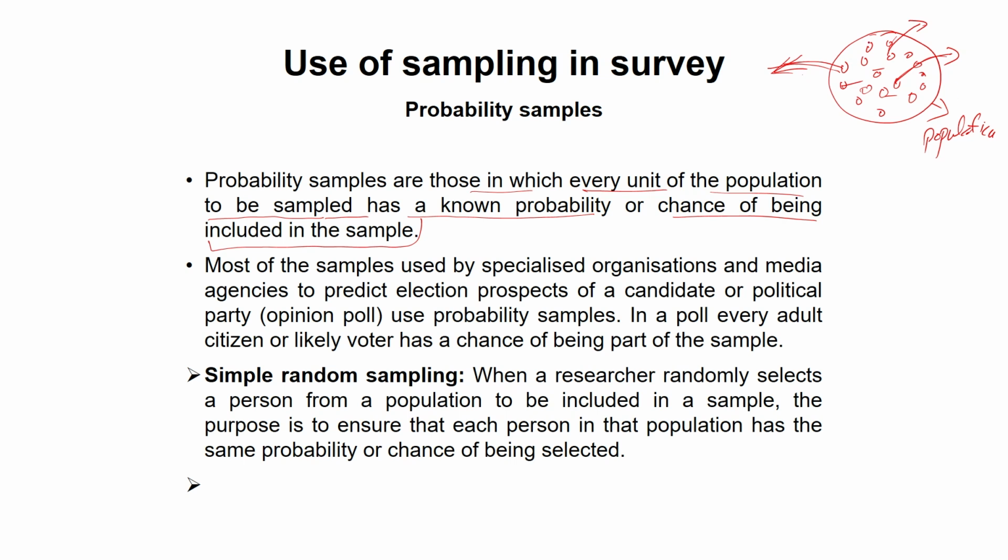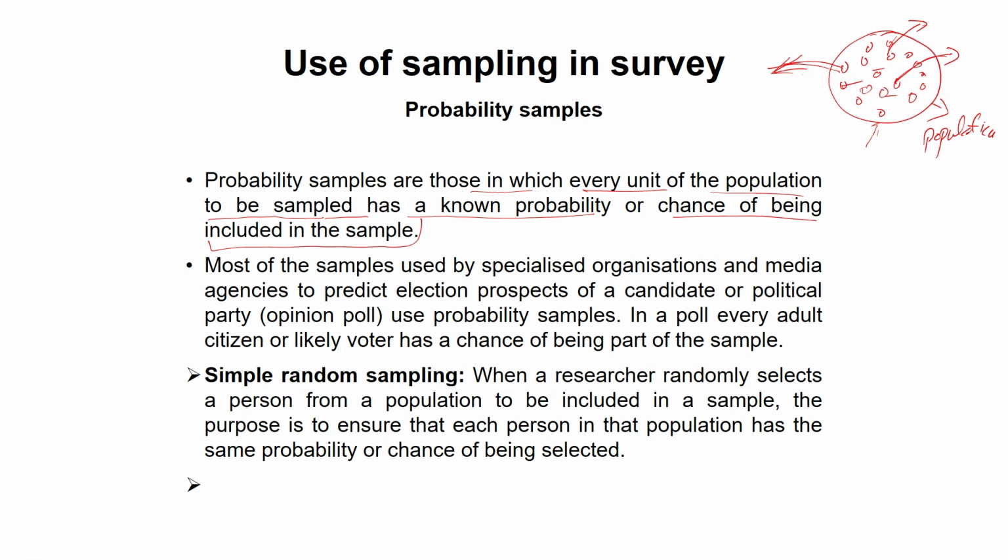They are included as a sample. Most of the samples used by specialized organizations and media agencies, as in the opinion poll example I already gave, use probability sampling to collect information from their respondents.